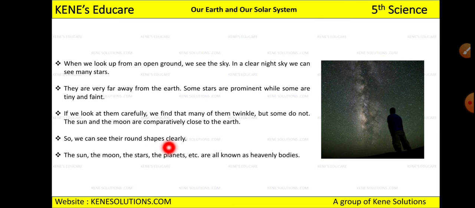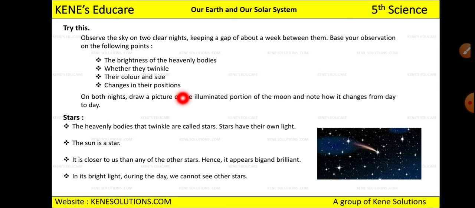Now all these, we call them heavenly bodies. So if it is asked what are heavenly bodies, you will tell: the sun, the moon, the stars, the planets which are present in the universe are called heavenly bodies. Okay, now see, you can try this.